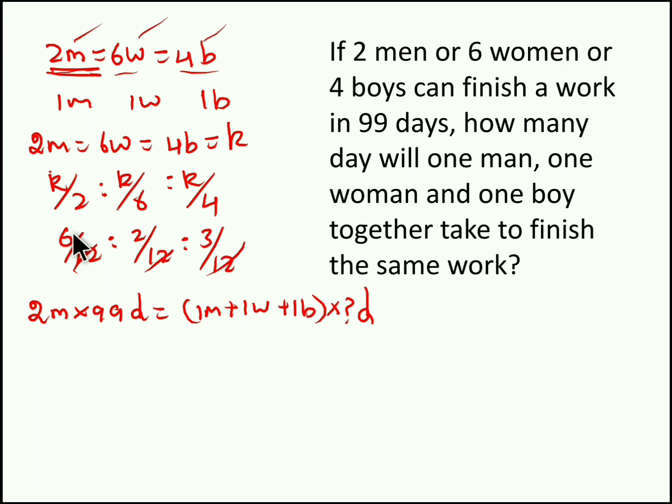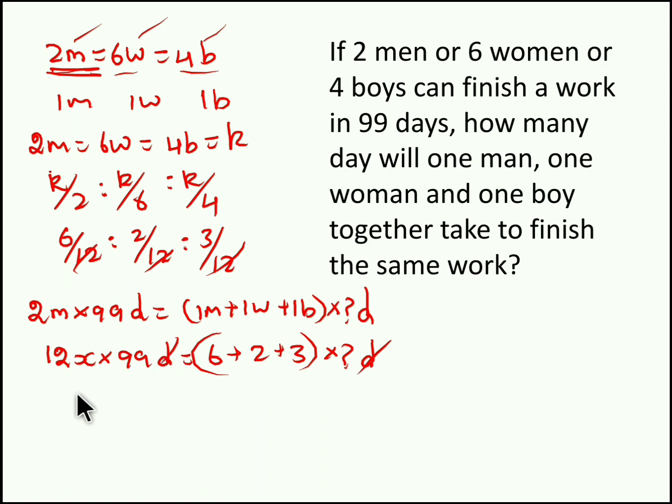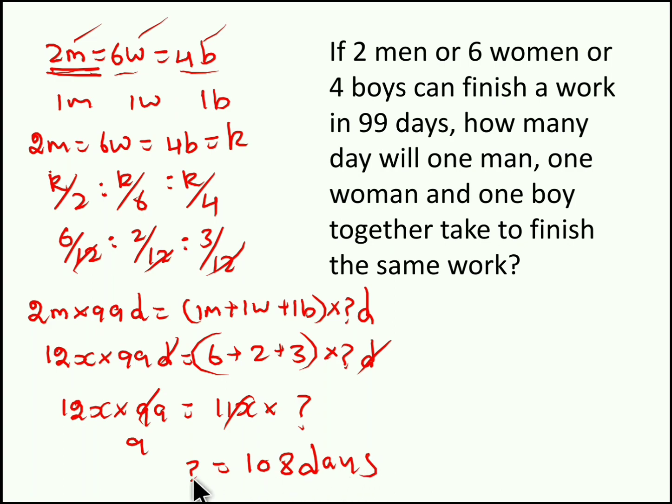1 man, 1 woman and 1 boy will take how many days to complete the same job? So 1 man's efficiency is 6 parts, so 2 men's efficiency will be 2 into 6, 12 parts. So 12 into 99 days. 1 man's efficiency is 6 parts, 1 woman's efficiency 2 parts and 1 boy's efficiency 3 parts. So 6 plus 2 plus 3 we get 11 parts. So 11 into question mark equals 9 times 12, so 108 days. So in 108 days, 1 man, 1 woman and 1 boy will complete the same job which 2 men or 6 women or 4 boys will do in 99 days.